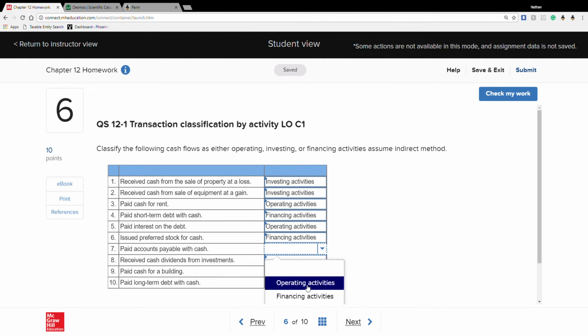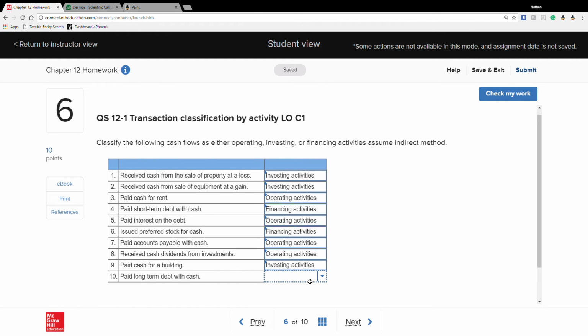Paid accounts payable with cash. Of course, that's operating. Received cash dividends from investing. Now, Connect's going through that as an operating activity. That could also fall into investing, but for Connect purposes, it's going to be an operating activity because it's part of our normal day. Apparently, this is more of an investment client. Okay, paid cash for a building. That should be investing, and then paid long-term debt with cash.